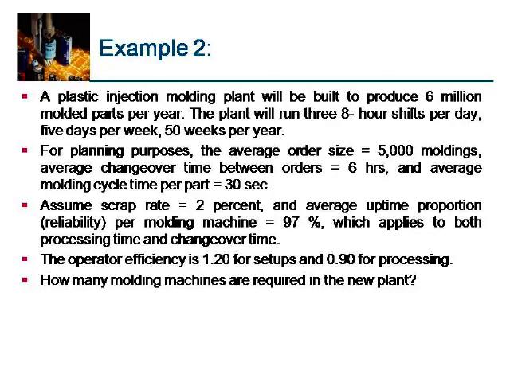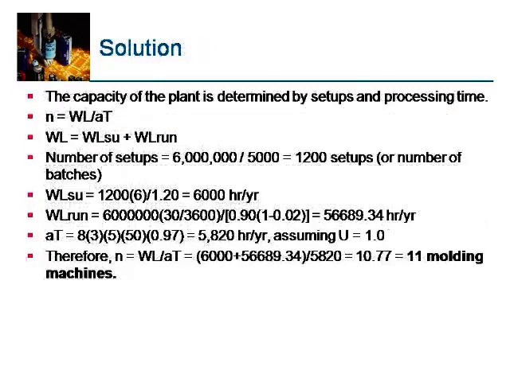Assume the scrap rate is equal to 2%, and average uptime proportion reliability per molding machine is 97%, which applies to both processing time and changeover time. The operator efficiency is 1.2 for setups and 0.9 for processing. How many molding machines are required in the new plant? This is a very good production example, and let us see how to do that.